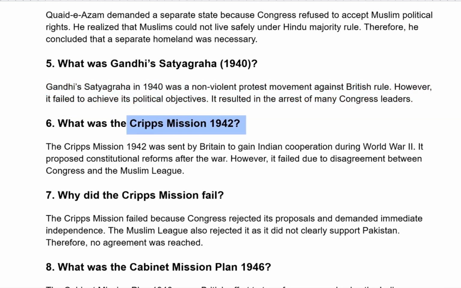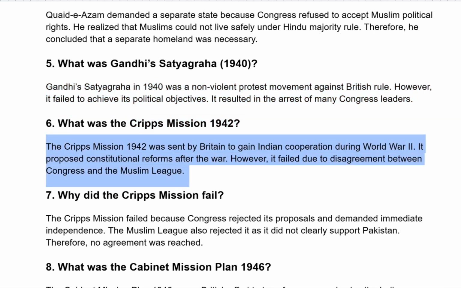What was the Cripps Mission 1942? The Cripps Mission 1942 was sent by Britain to gain Indian cooperation during World War II. It proposed constitutional reforms after the war. However, it failed due to disagreement between Congress and the Muslim League.